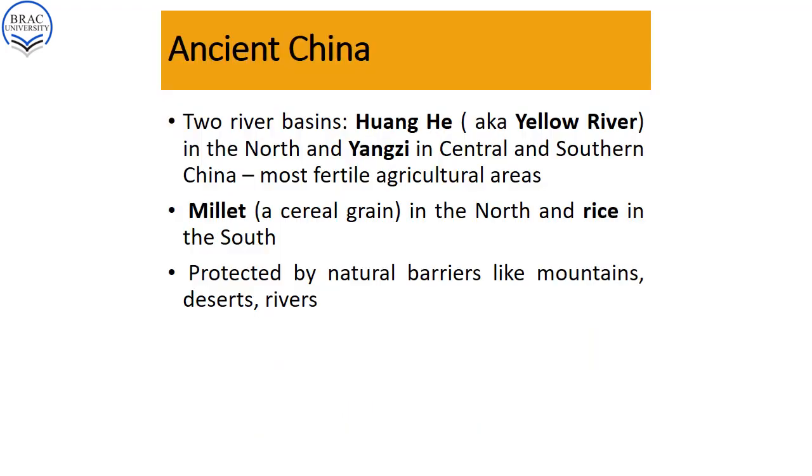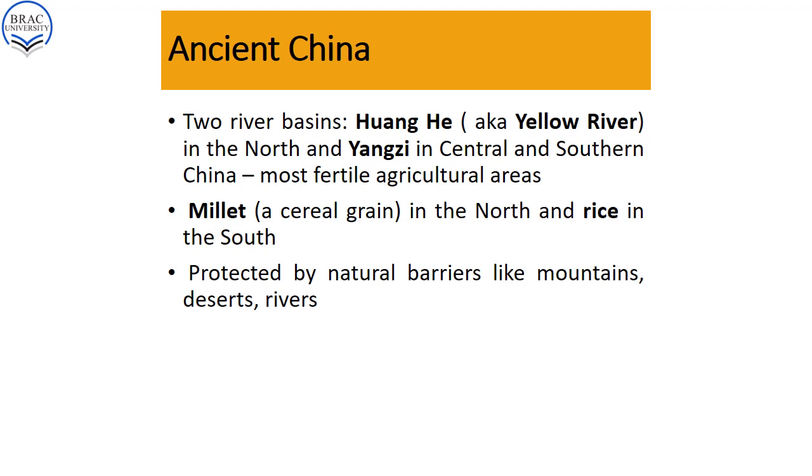Ancient China. As you know, for every civilization there is a role of a river or rivers. For example, for Egypt it was the river Nile. For Mesopotamian civilizations, the rivers Tigris and Euphrates played a very important role. For the Indus Valley civilization it was the river Indus which played a very crucial role. And for ancient China there were two very significant rivers which played a very important role in the emergence of the civilization